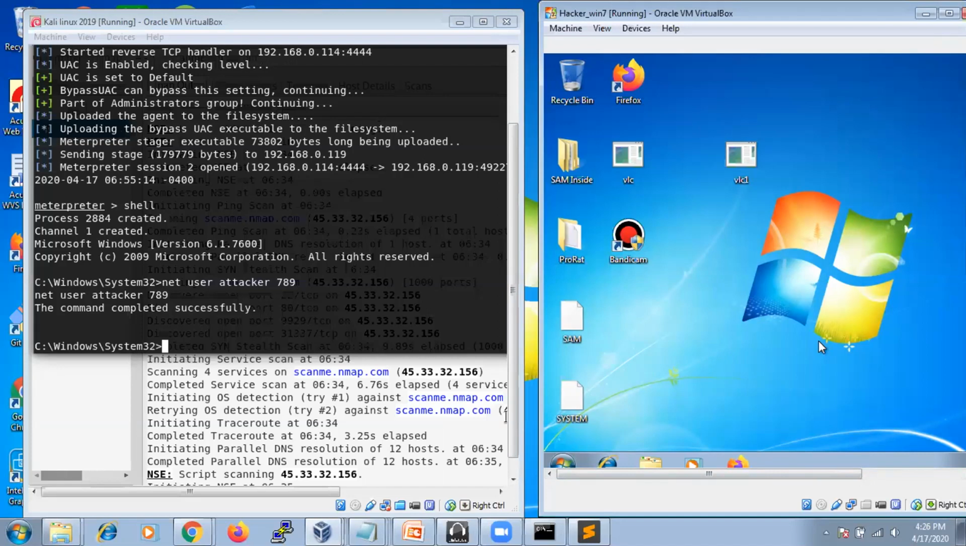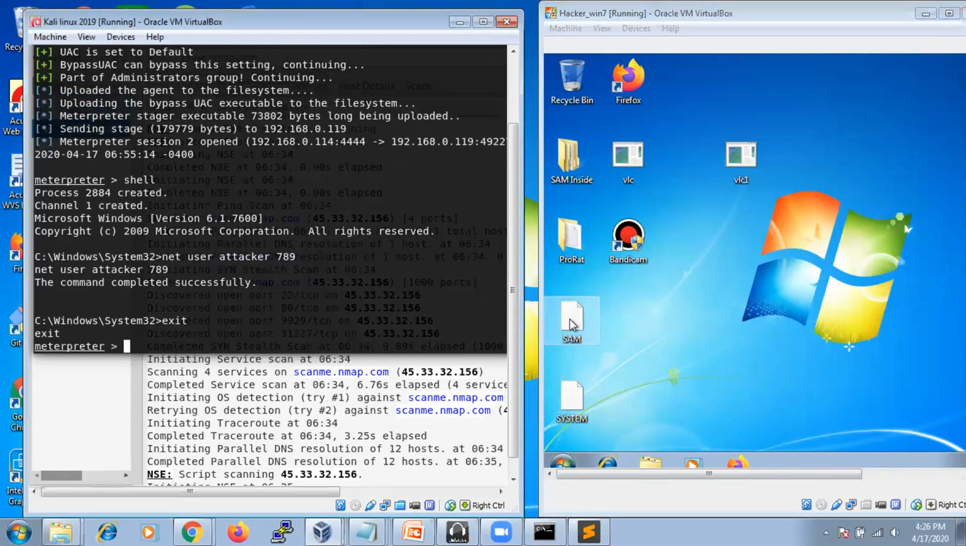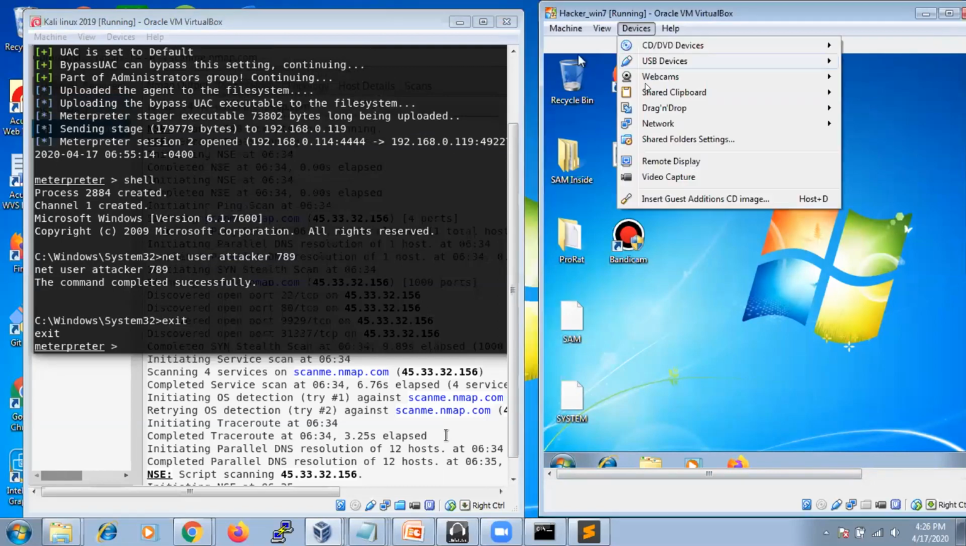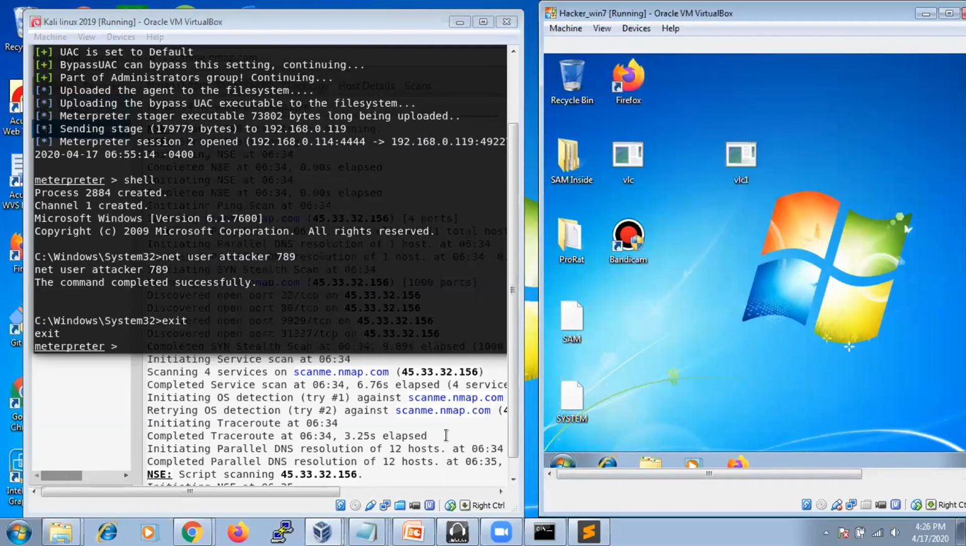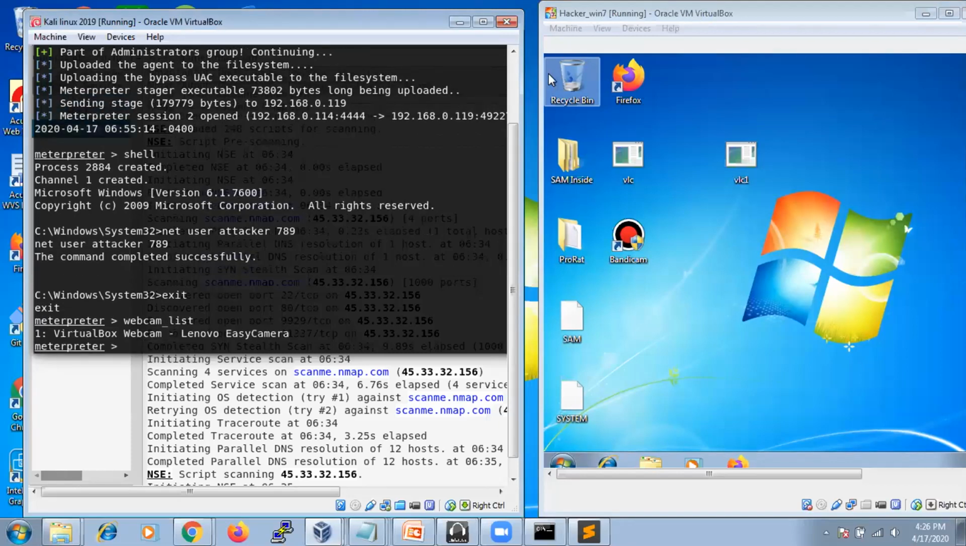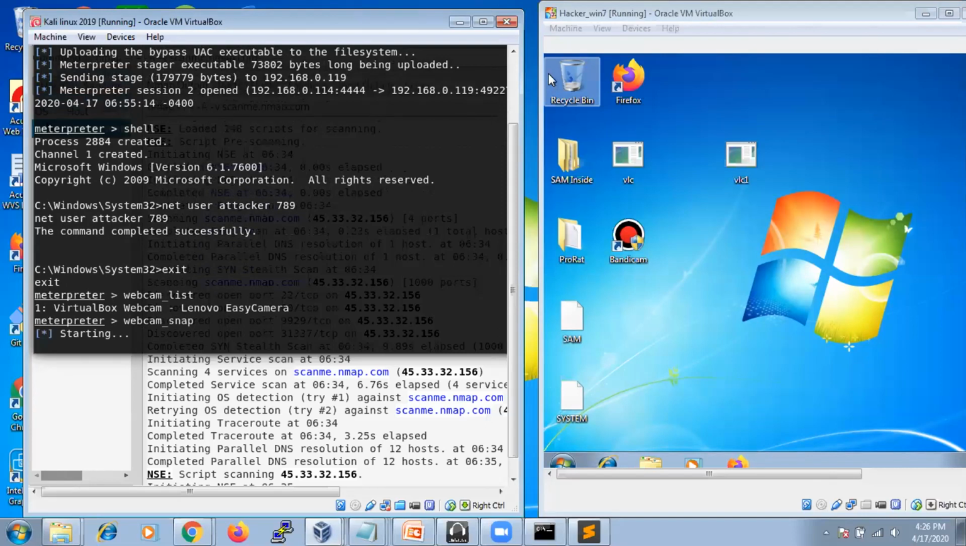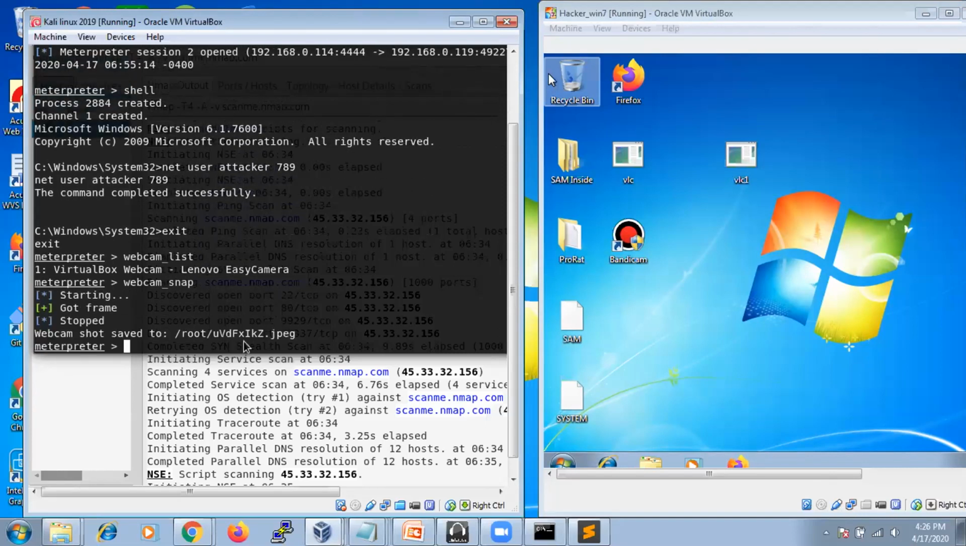I'm going to show you how to open a web camera on a particular machine. I think it is a virtual machine, so maybe it may work or not. I don't know about that. We'll try. Just to know the IP address, the web camera list: webcam_list. See, a Lenovo EasyCamera is there in the virtual machine. So webcam_snapshot. See, it is taking a snapshot and it is going to save it in that particular area.